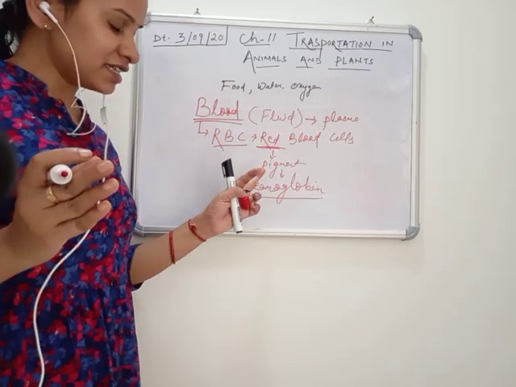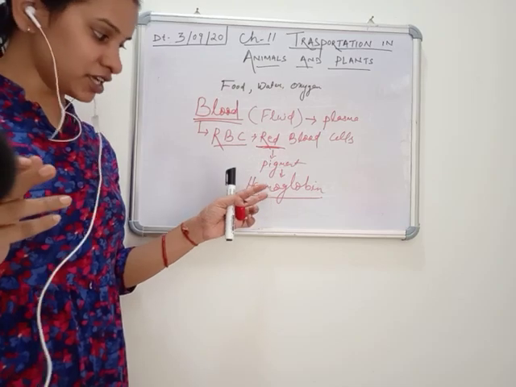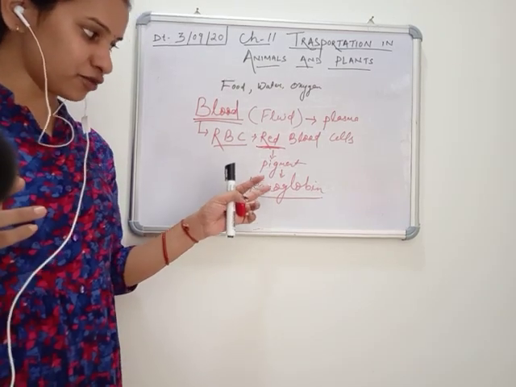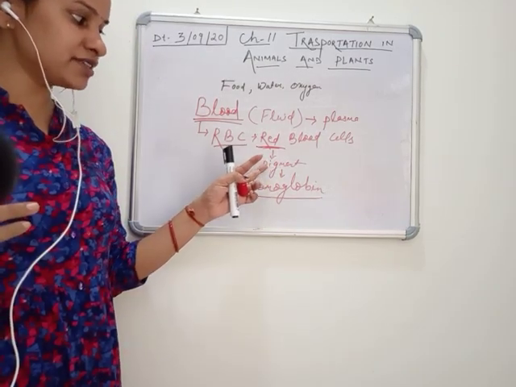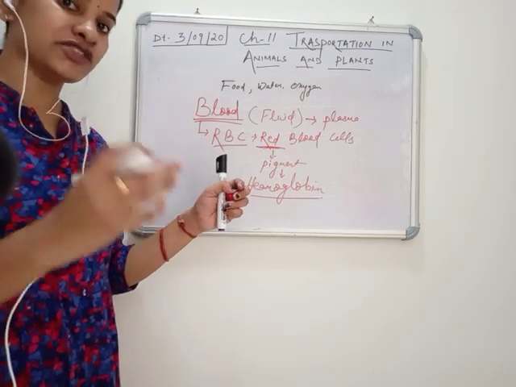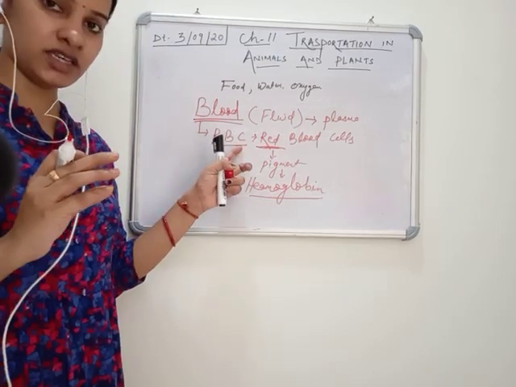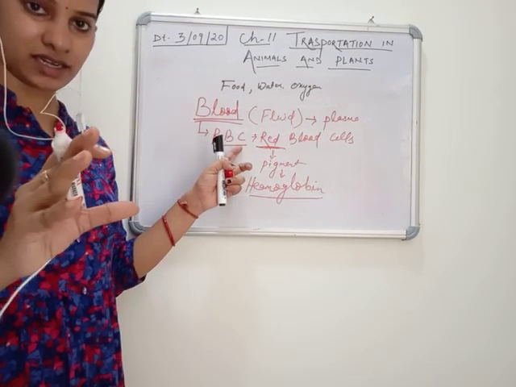The red blood cells contain a pigment called hemoglobin. Why is it called a pigment? Pigment means color agent. The substance which gives a color is called a pigment. So it is the hemoglobin present in the RBC which gives blood its red color.